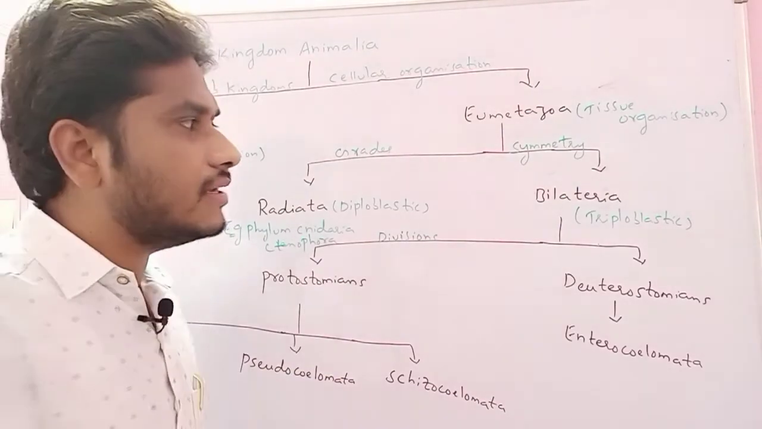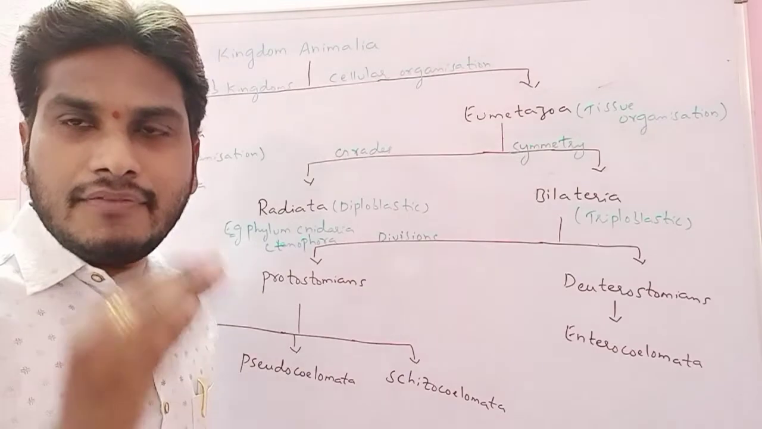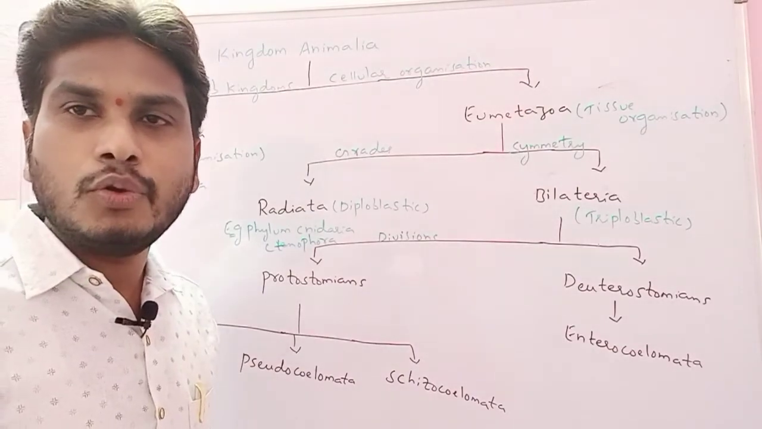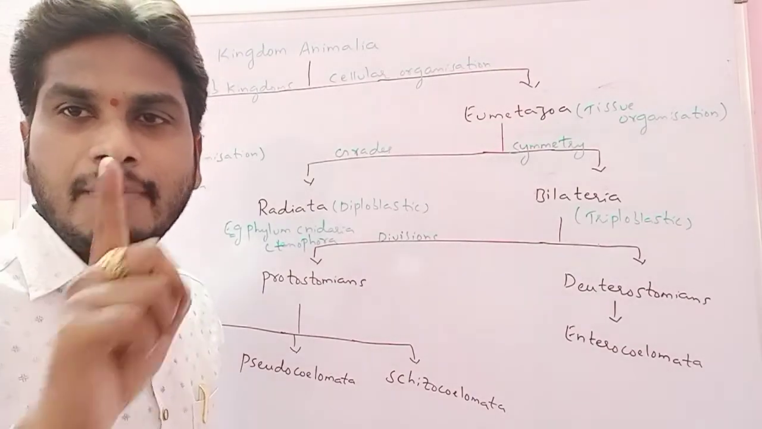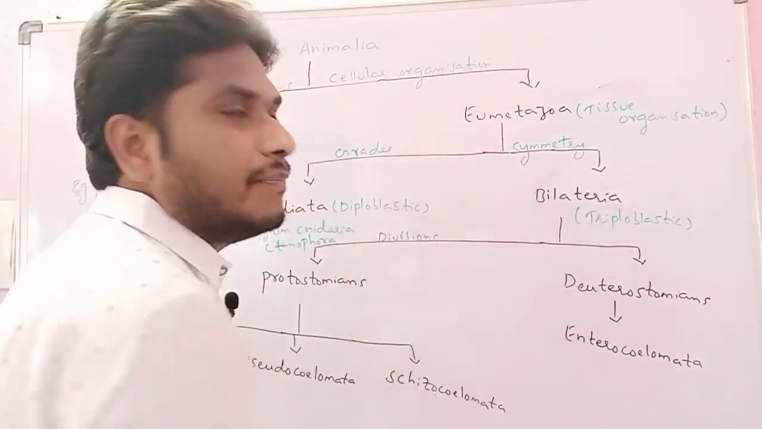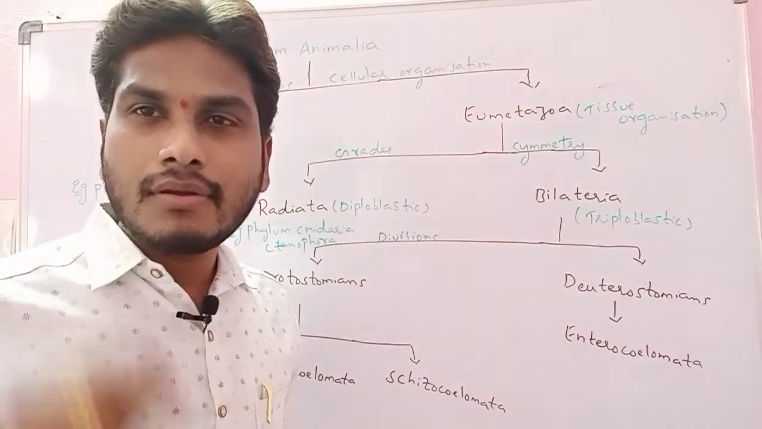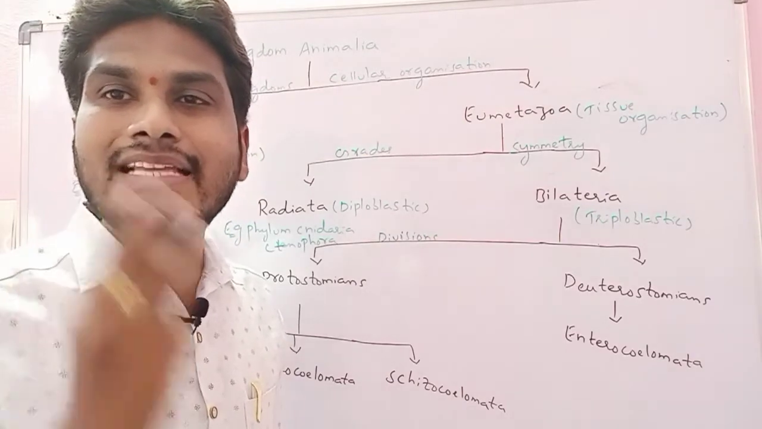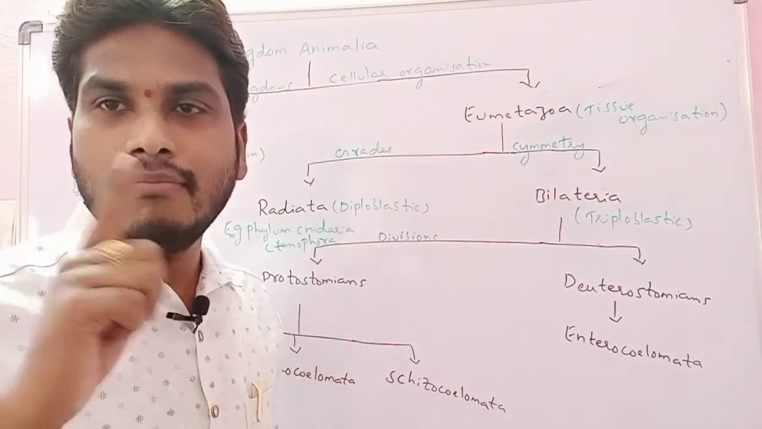Bilateral symmetry means the phenomenon in which we divide the organism into two equal halves by only one plane passing through the central axis. That is bilateral symmetry. It is triploblastic. Triploblastic means three germ layers: ectoderm, endoderm, mesoderm.